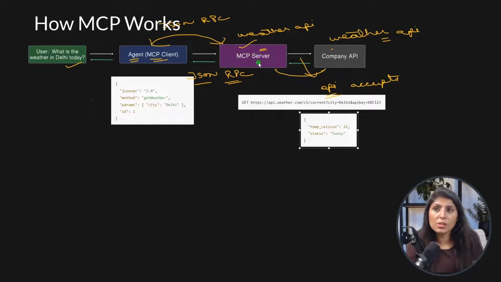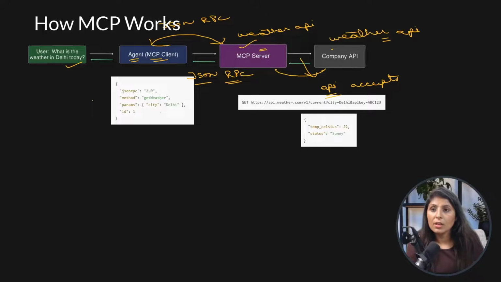Now this response is going to the MCP server. Now the MCP server wants to send this output to the MCP client, to the agent. But I have told you that the interaction between the MCP server and MCP client will always be in which format? JSON RPC format. So that means now the MCP server will convert this into JSON RPC format.